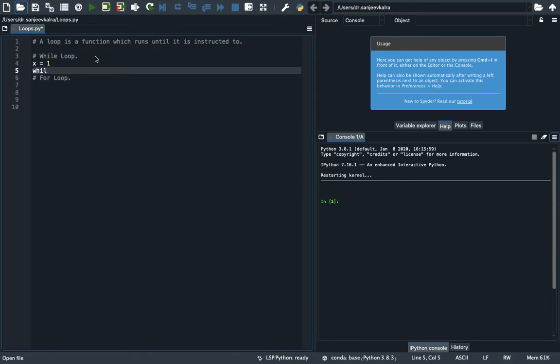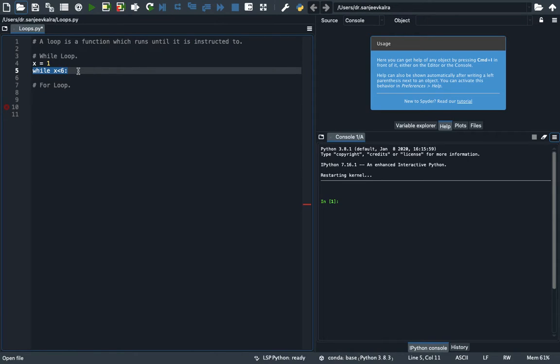So while x less than 6. What happened here is that while x is less than 6, it means until x value is less than 6. Whenever we give a value in Python, it always takes the value less than one number. So if we want to print x till 5, we will write 6 here.